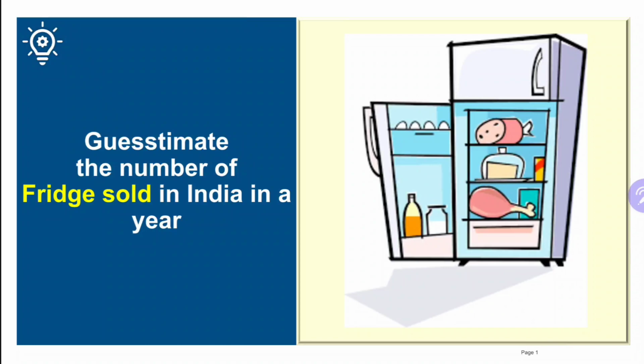For example, over here we are already provided with the geography, India, and the time frame, year. So I do not need any further questions about geography or the time frame, but yes, I do need to ask them if they want me to calculate for the fridges sold for the household purpose only or also for the commercial purpose, etc. For the simplicity of this question, we are going to only consider the fridge for household purpose. Moving on, I'll start with the guesstimate.